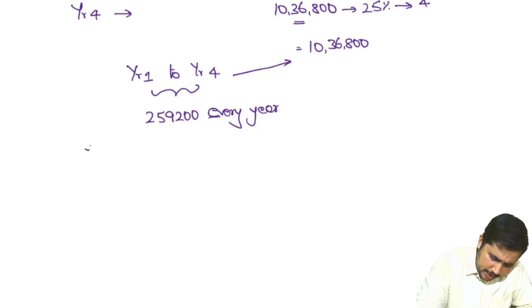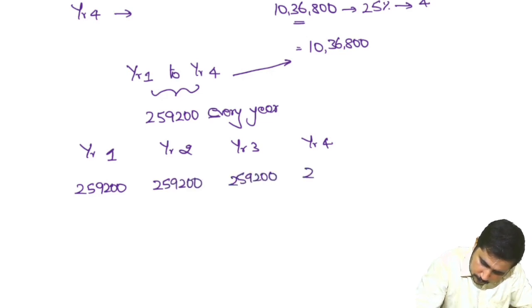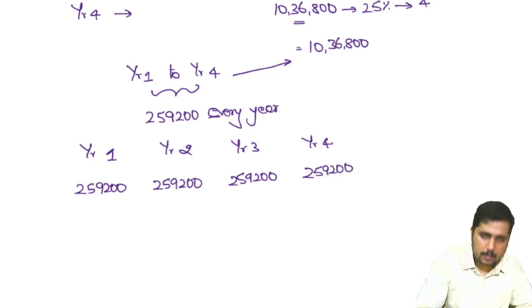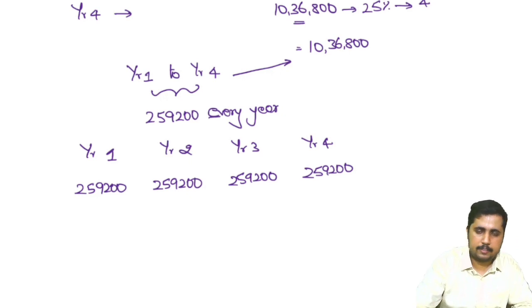259,200 basically should be provided for all the 4 years. So year 1, year 2, year 3 and year 4. So 259,200 in all years if I consider, once you gather this up, you will pay 10,36,800, which is correct.